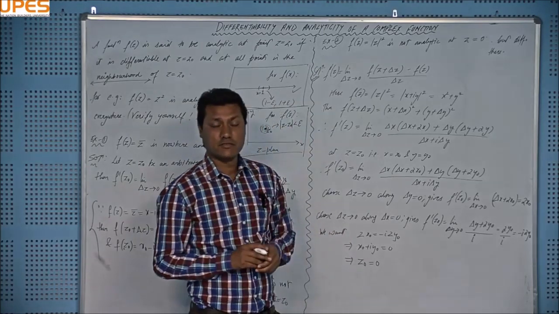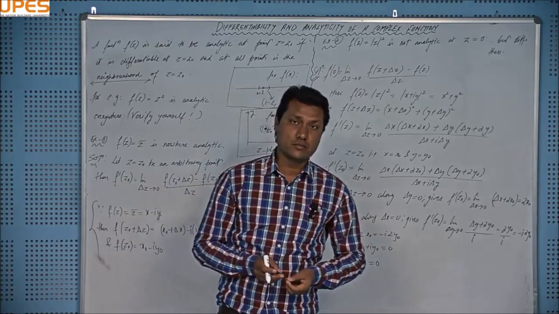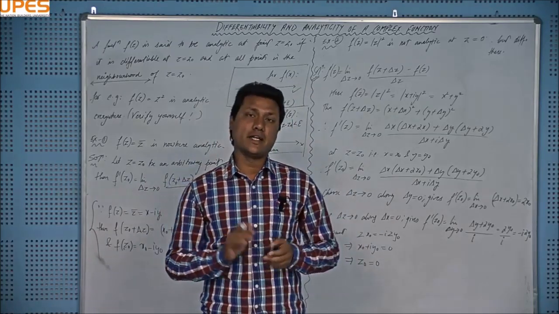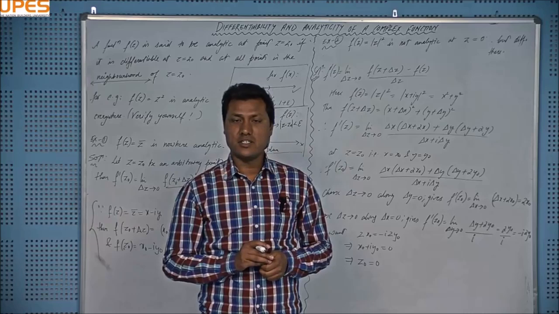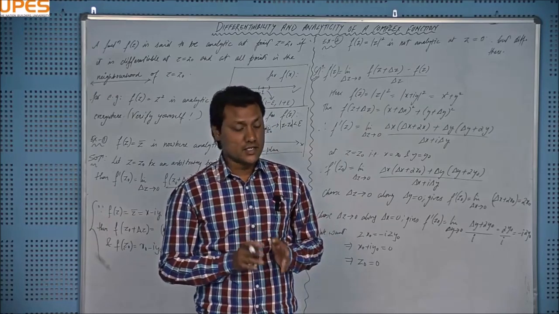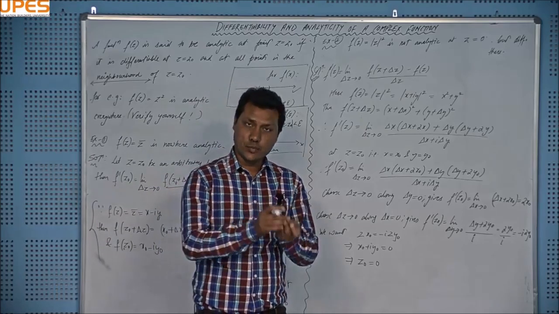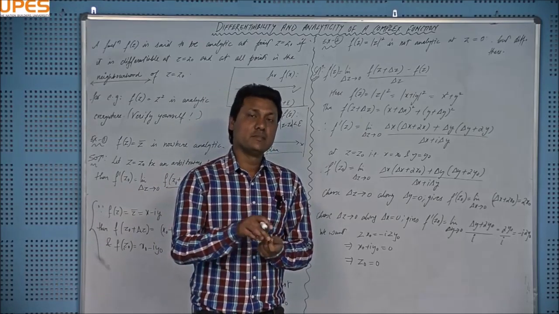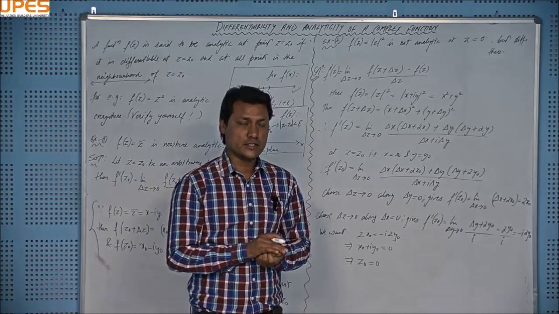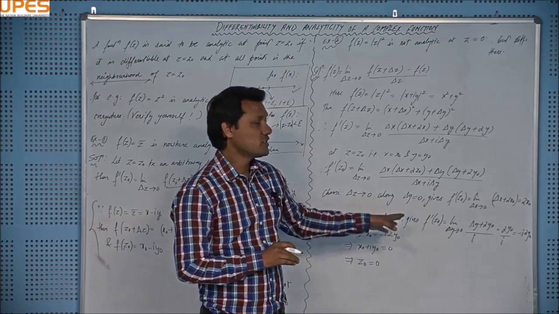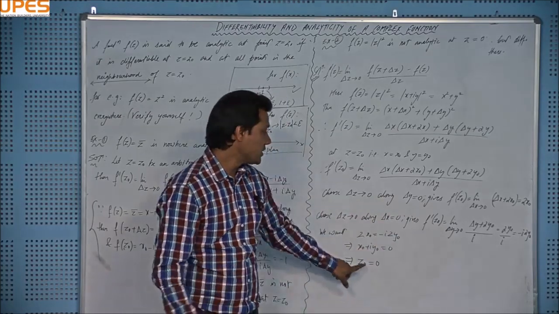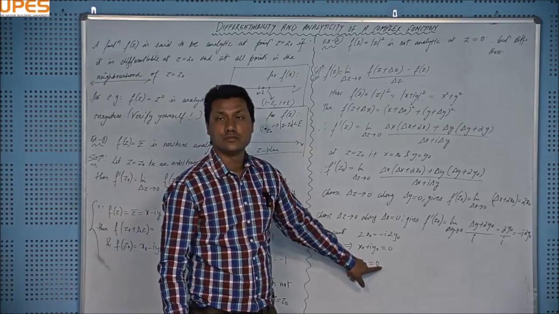And what does it mean? If the function is differentiable at only the point z naught equal to 0 and not at any other point, it means that it cannot be analytic, because analyticity is an open set property. The function has to be differentiable at that point we are talking about, and in the neighboring points also, right? But in this example, the function is differentiable only and only at the single point, and that point is z equal to 0, right?